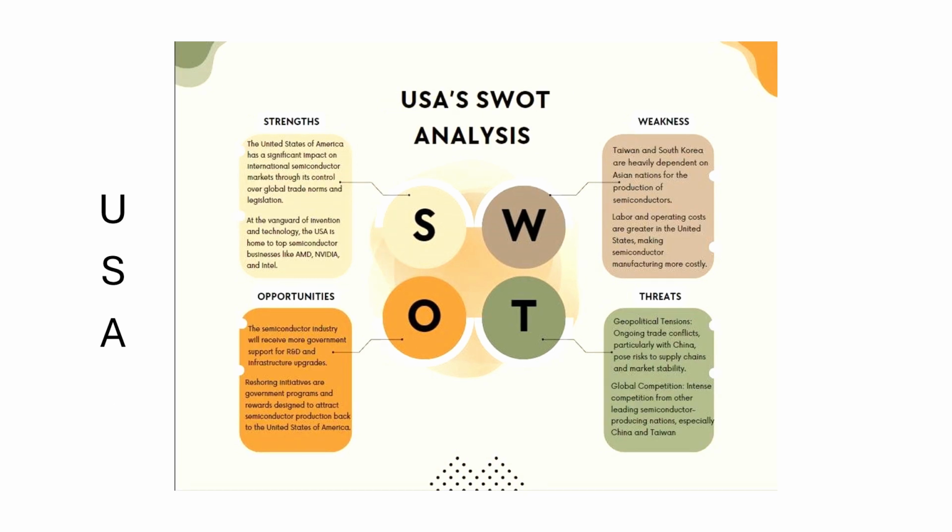Now we'll take the USA SWOT analysis. You can see that one of the weaknesses of the USA is that it is heavily dependent on Taiwan, South Korea, and other Asian nations for the production of semiconductors. Also, one of the threats is global competition, intense competition from other leading semiconductor producing nations, especially China and Taiwan.